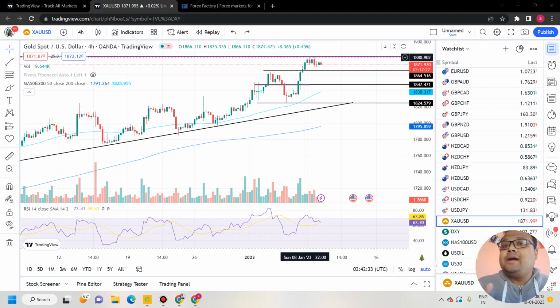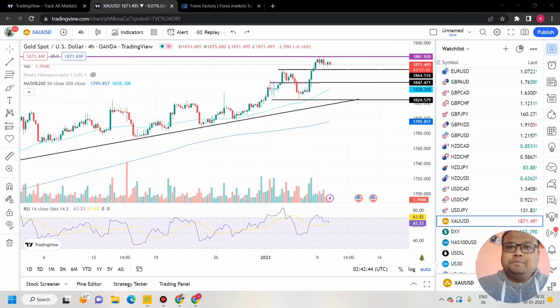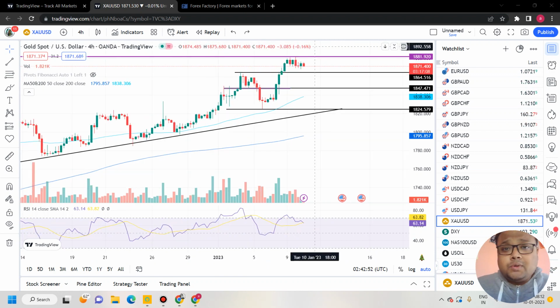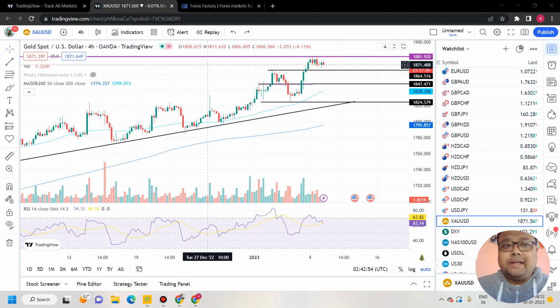So that's why I spoke about the possibility of a breakout as well, because the market sentiment is saying that the market is bullish, the market wants to go higher. Okay, but yes, as a retail trader, we need to consider all the possibilities. So we need to also consider the possibility of a retracement as well.